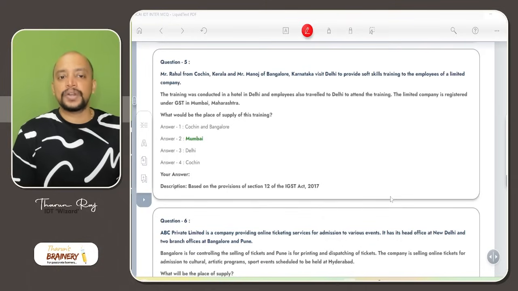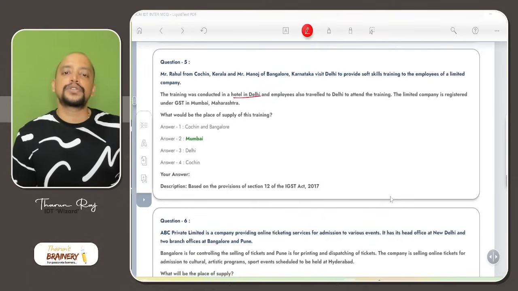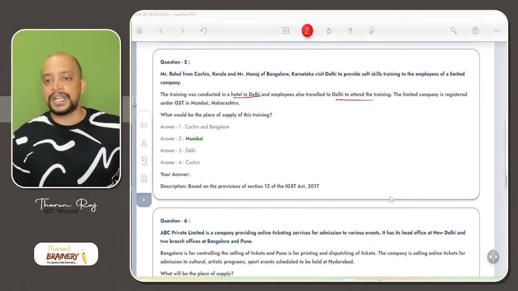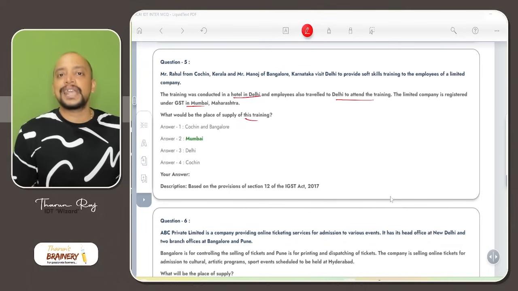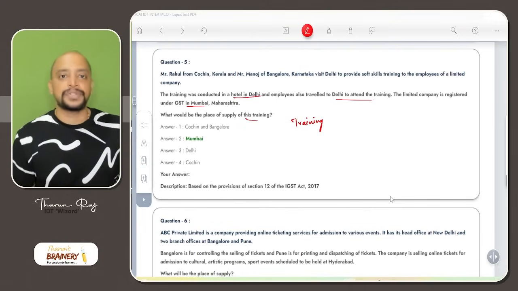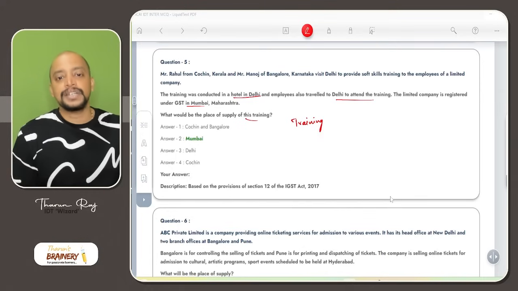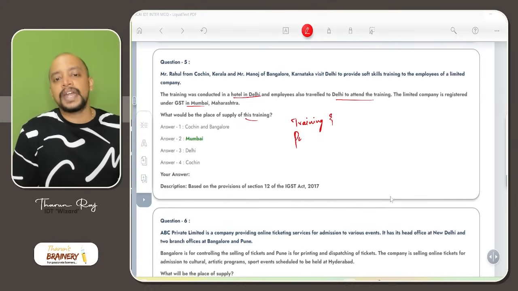The training was conducted in a hotel in Delhi, and the employees also traveled to Delhi to attend the training. The limited company is registered under GST in Mumbai, Maharashtra. So in case of training and performance appraisal services, there are 3 services where we need to apply B2B, B2C: TOT, training and performance appraisal, organizing an event, transportation of goods or passengers. So this is training and performance appraisal services.